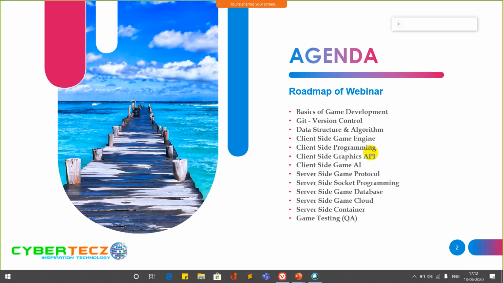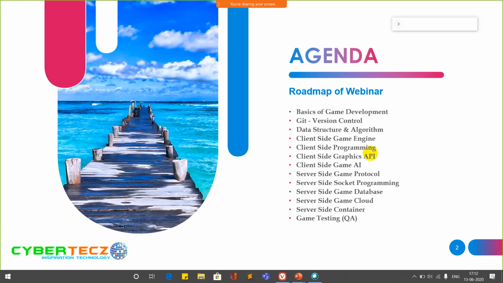After that, we have some rules and regulations for the server side development. For this, we can say game protocol. Now this game can communicate and also be synchronized with your PDA, your laptop, your desktop. For this, we have some socket programming. Socket programming is also useful for live chat and live communication.